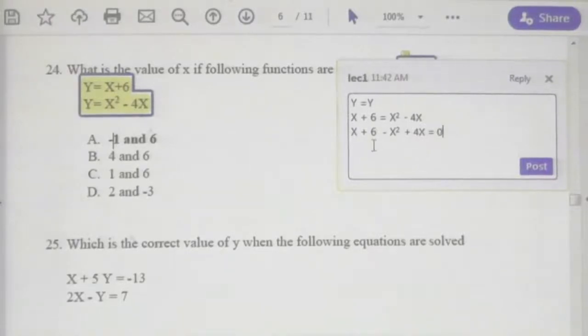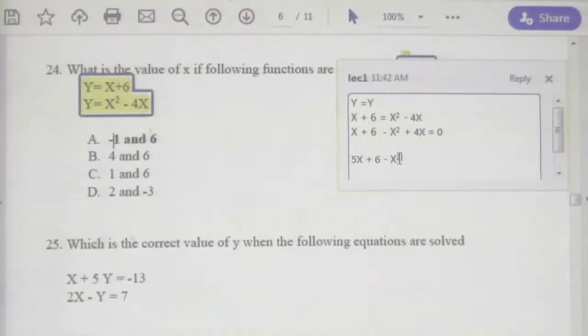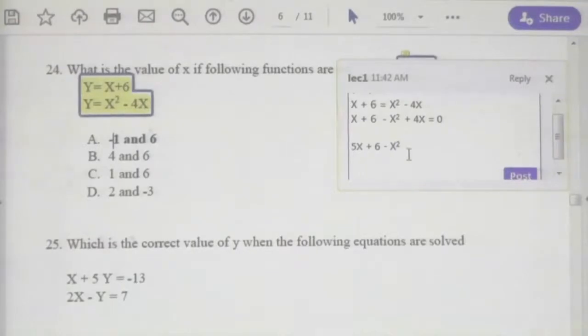Now solve for x: x and 4x can be taken as 5x, plus 6, minus x squared, equal 0.